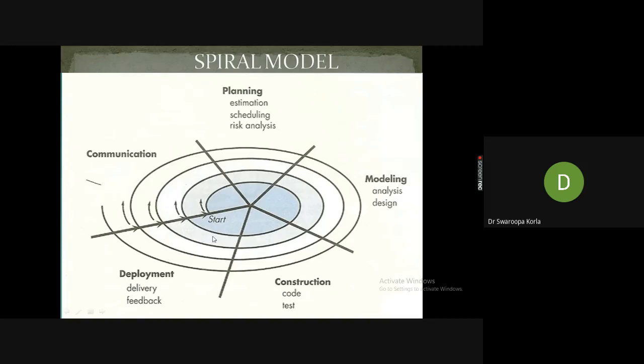The first loop is communication, the inner circle, where we have the term start. The next loop is planning. The next arrow is modeling, the later one is construction, and finally deployment. The direction in which these five phases take place is different.